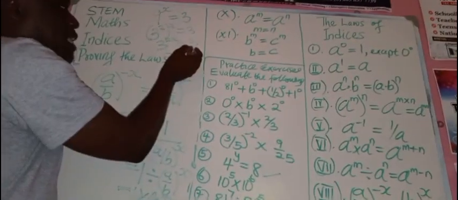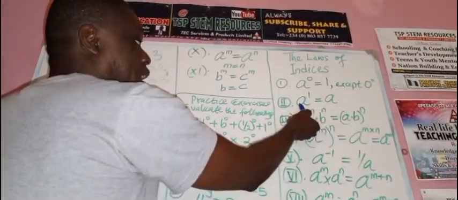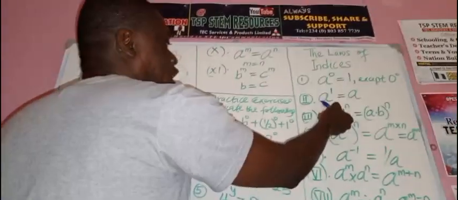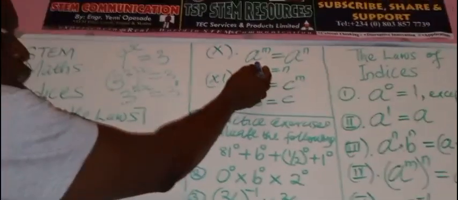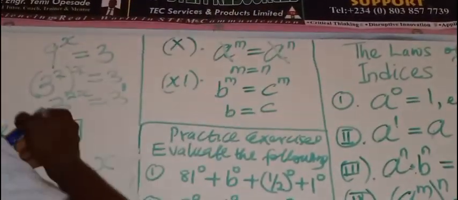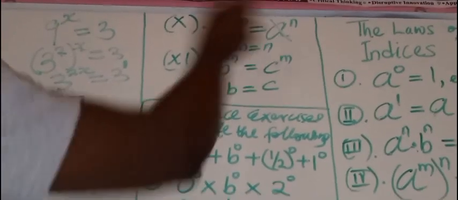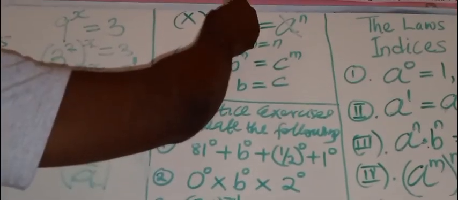Now, if you have 3, it means 3 raised to power 1. Don't forget, a raised to power 1 is a, meaning that a is also equal to a raised to power 1. So if you have 3, it also means 3 raised to power what? 1. Now, look at this law, bring it here. Base cancel base in an equation. This is an index equation. Then m will be equal to n. Once the bases are the same, they cancel. Exponent m, exponent n.